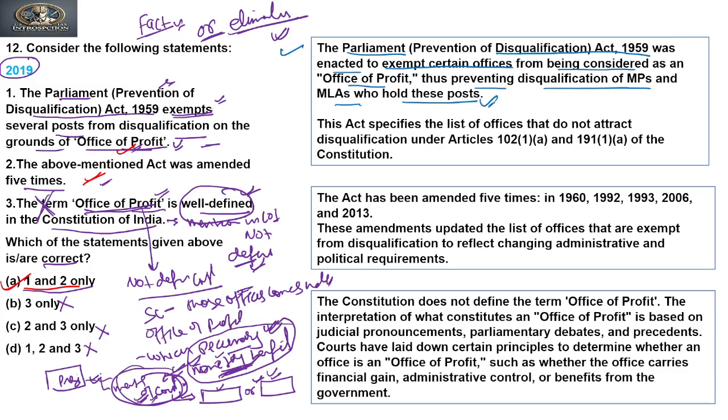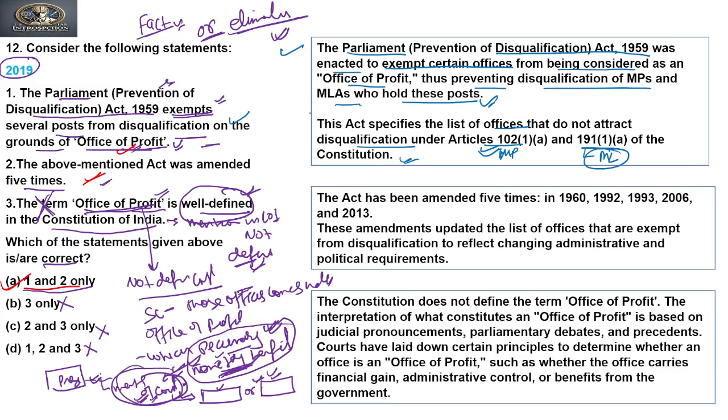This act specifies the list of offices that do not attract disqualification under Article 102, Clause 1, Subclause A, and Article 191, Clause 1, Subclause A of the Constitution. The first is related to disqualification of members of Parliament, and the second to members of State Legislature. So yes, the first statement is true.